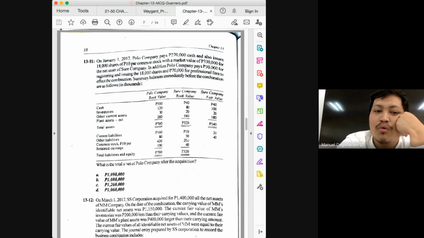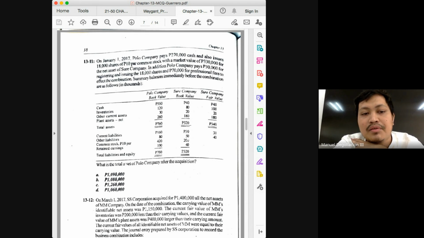Or we can break down the question further, class. How much is the common stock immediately after the combination? So again, our answer will not be 420 because to effect the combination, the acquirer issued 18,000 shares. By how much will your common stock account increase? Will it increase by 330, class? Common stock.